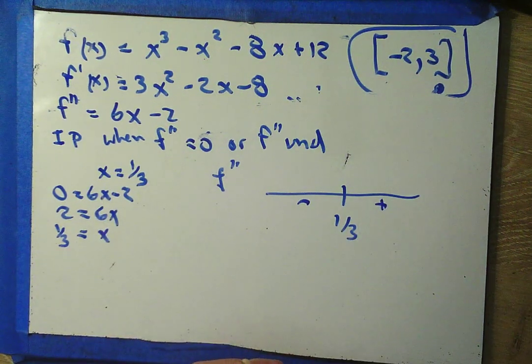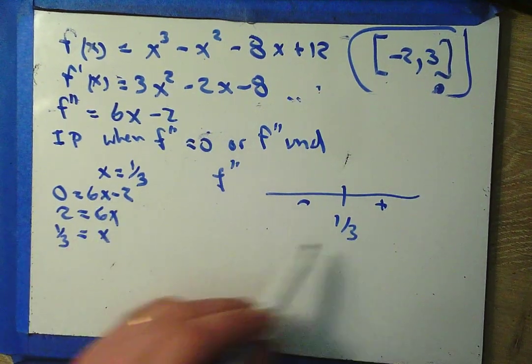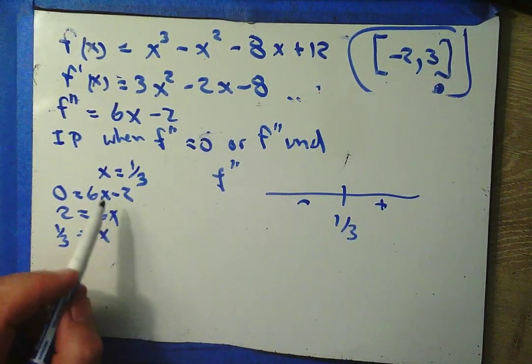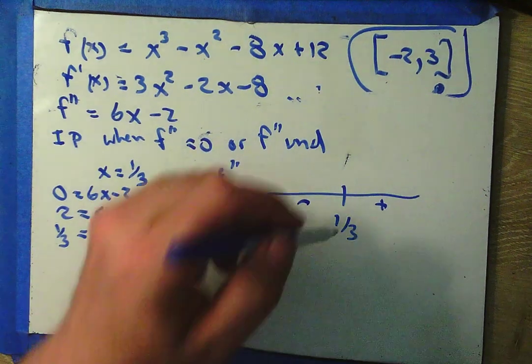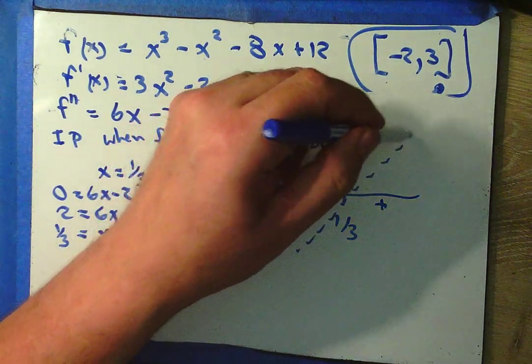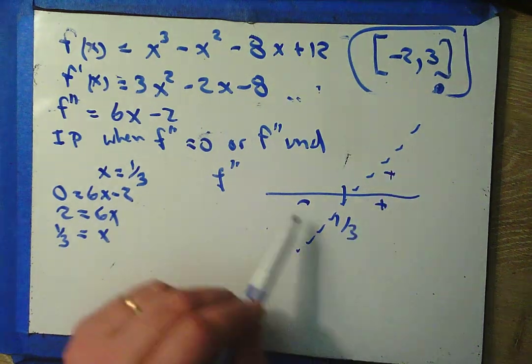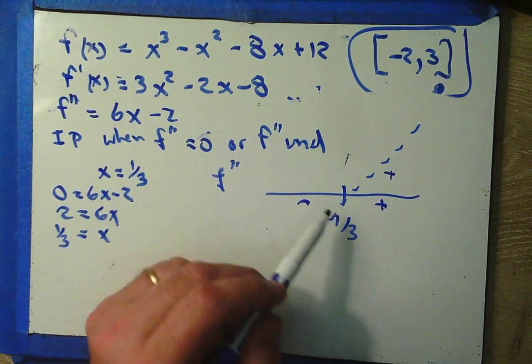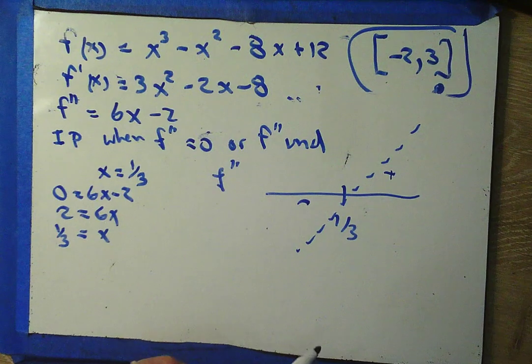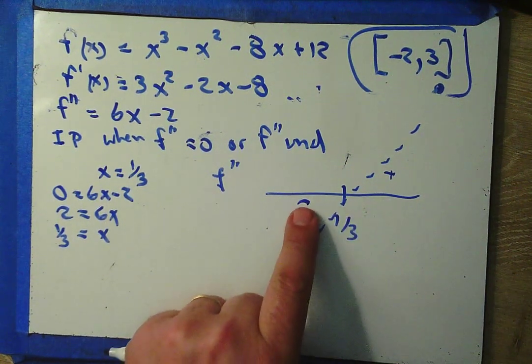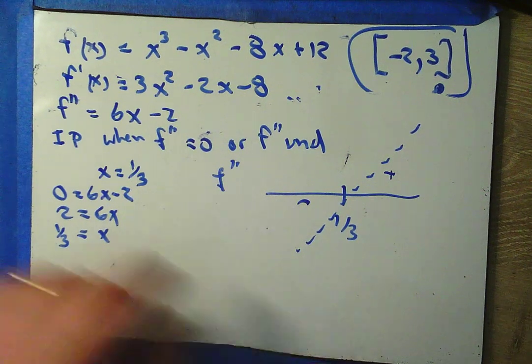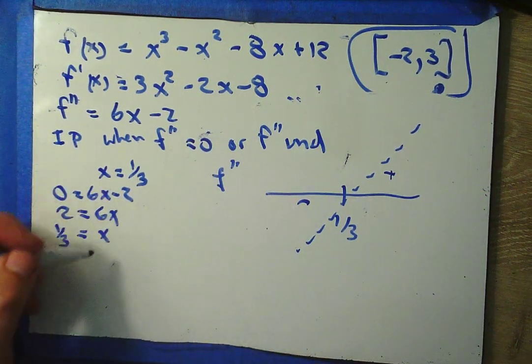I also could have done this graphically because I know that this is an x-intercept on this graph with a positive slope and a negative y-intercept. So I'd be looking at a graph like that, and lo and behold, f double prime is positive over here and f double prime is negative over here. Okay, so what do we know from this? Well, do you see f double prime going from negative to positive? That tells me there's an inflection point.